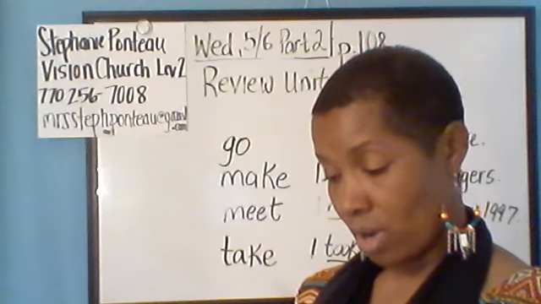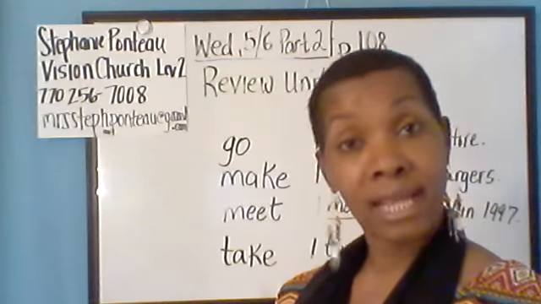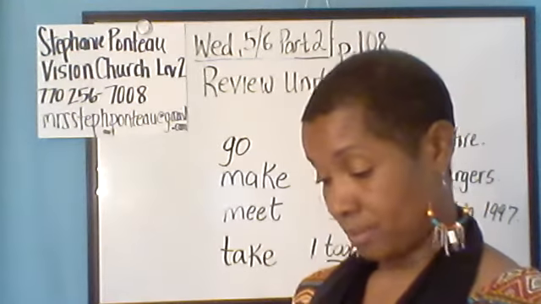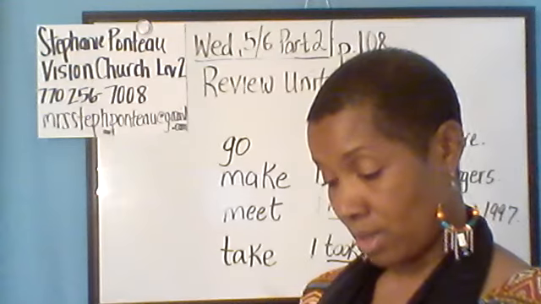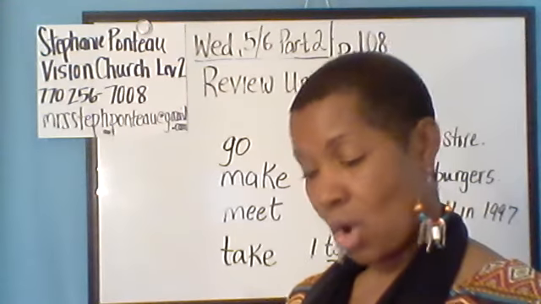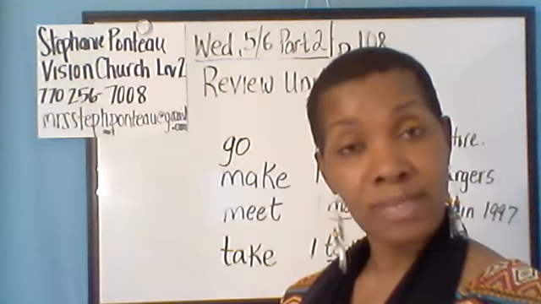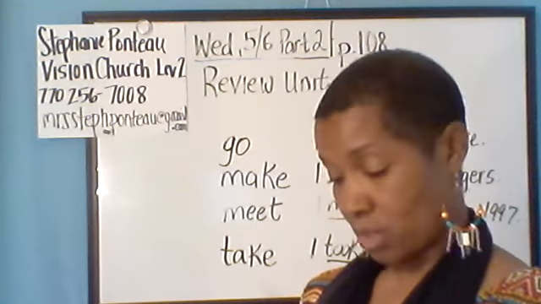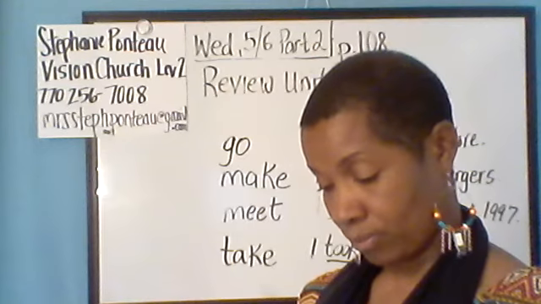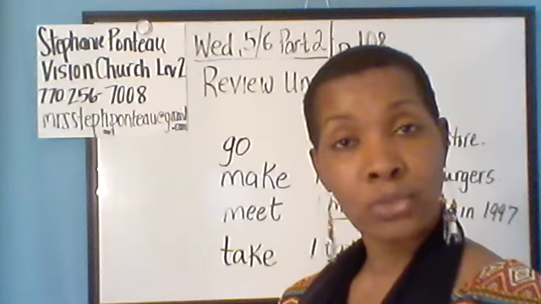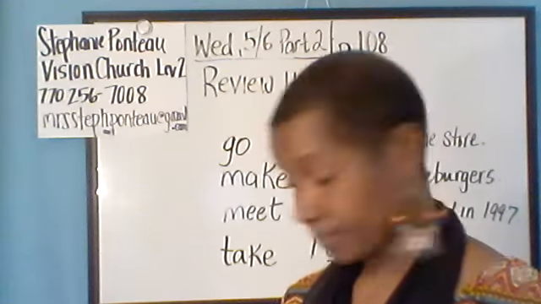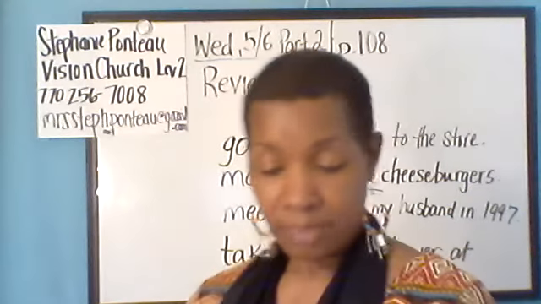Question number 4, why did they like the second sofa? Question number 5, what did Mr. and Mrs. Chan buy? And question number 6, where did Yuri go after work? Okay, so let me play the audio.